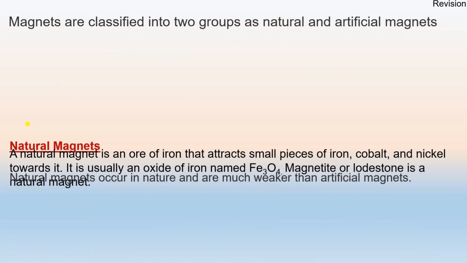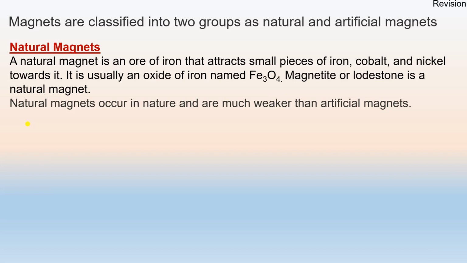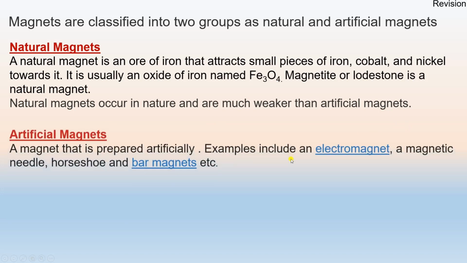We also have discussed the classification of magnets. Magnets are classified into two groups, natural and artificial. Natural magnets are an ore of iron that attracts small pieces of iron, cobalt, nickel toward it, and it is usually the oxide of iron named Fe3O4, magnetite or lodestone. That is a natural magnet. These natural magnets occur in nature and are much weaker than an artificial magnet.